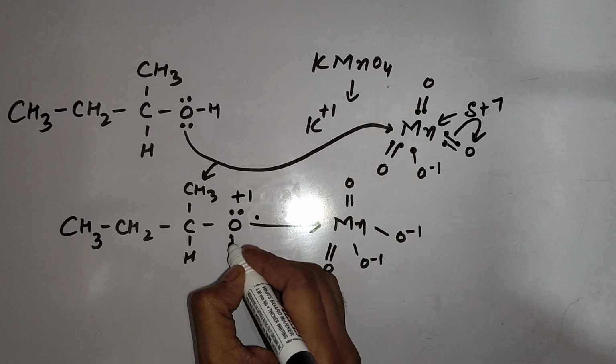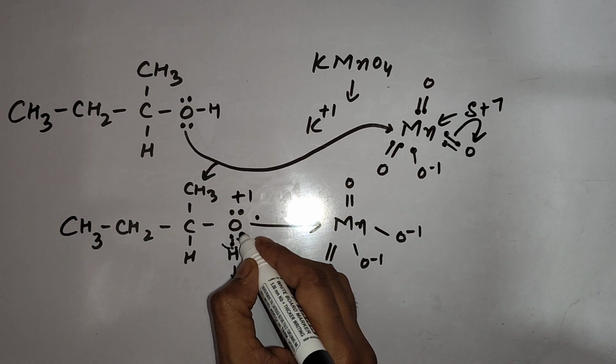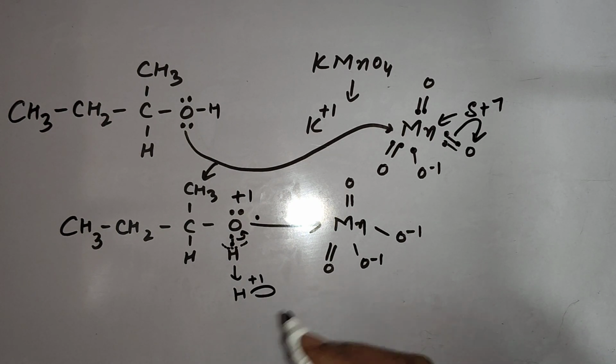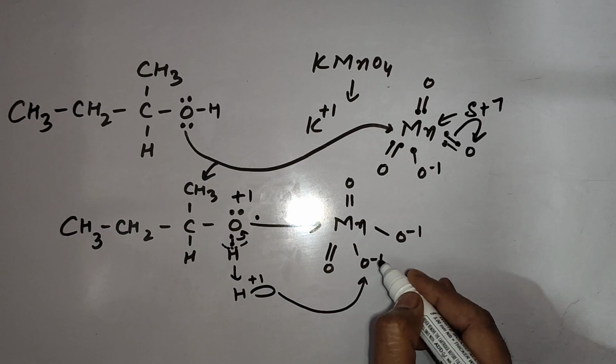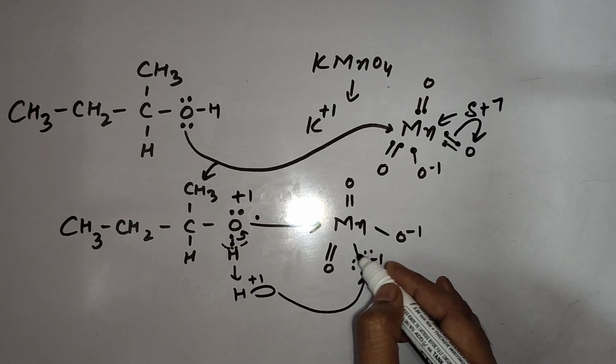What will it do? It will break the bond from hydrogen. Obviously electrons will completely shift toward oxygen, and hydrogen will be released as an H positive particle. That H positive particle is an electrophile, which can easily gain electrons from these oxygens carrying negative charge, because these negatively charged oxygens are carrying 3 lone pairs.